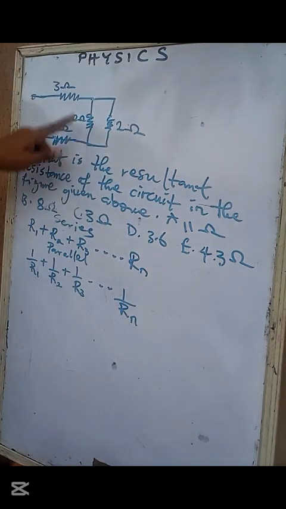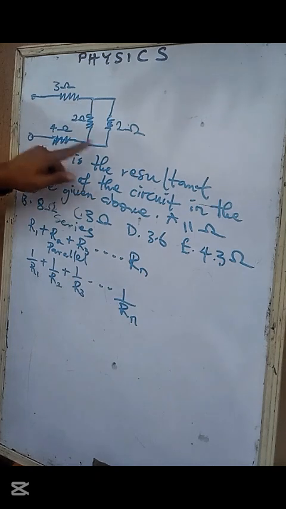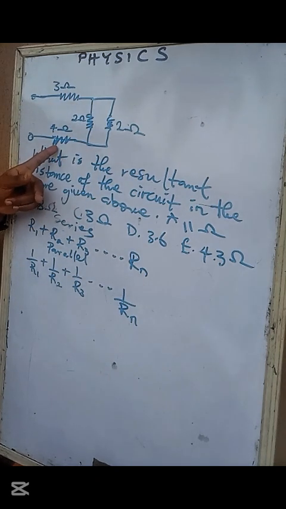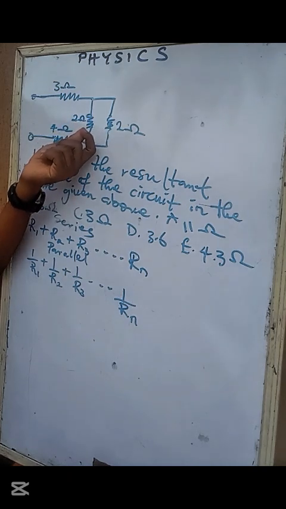So these two, where the wire split at this junction, make a parallel connection. Then the wire came back and joined and connected to this one, which makes this one a series. Both of them are also in series with this one. That is when you combine them together.